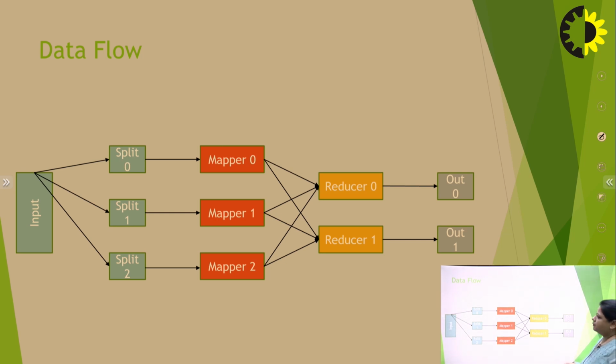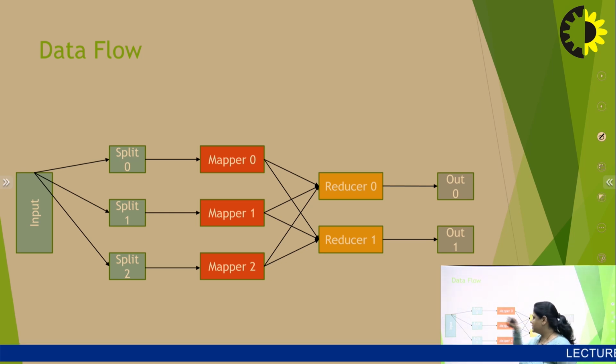After splitting of data, the second step is known as the mapper. After splitting the same input into different splits, we map that data. The purpose of the mapper is that it is the first phase of processing where the data transformation happens, and its role is to take inputs as key value pairs. In this case, we split the data into split 0, split 1, split 2.